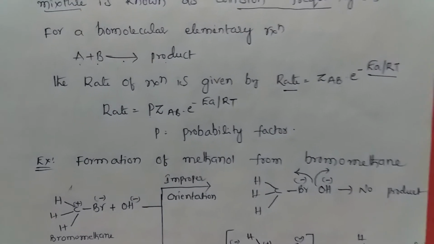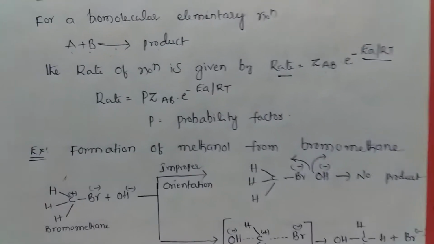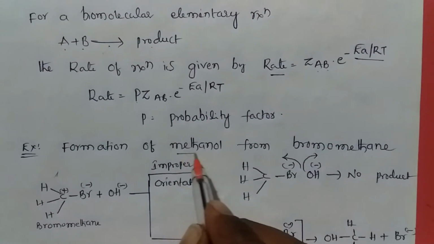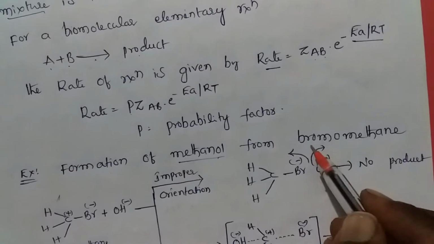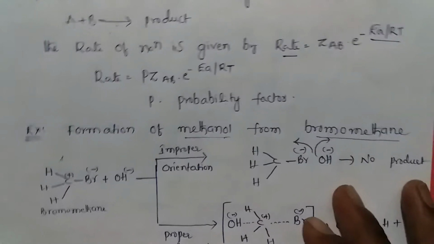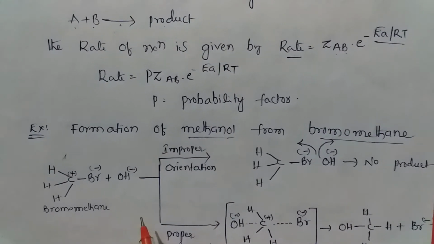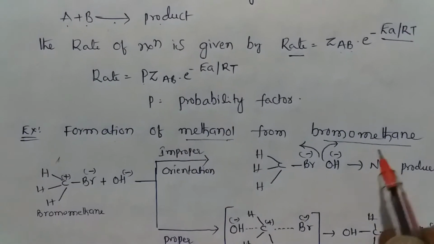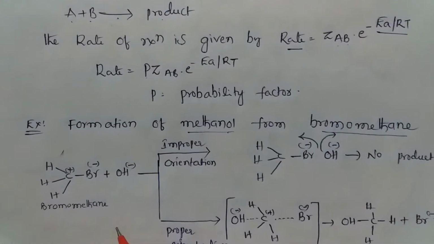The best example of collision theory is the formation of methanol from bromomethane. This takes place in two ways.